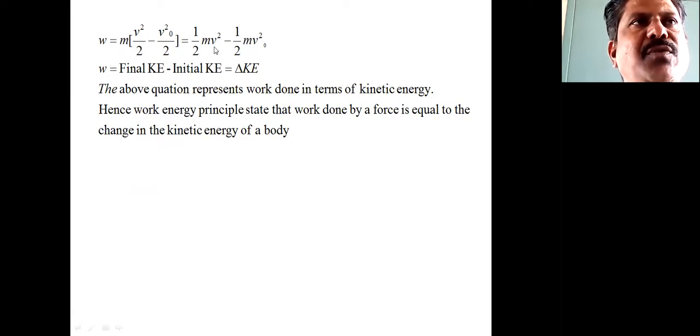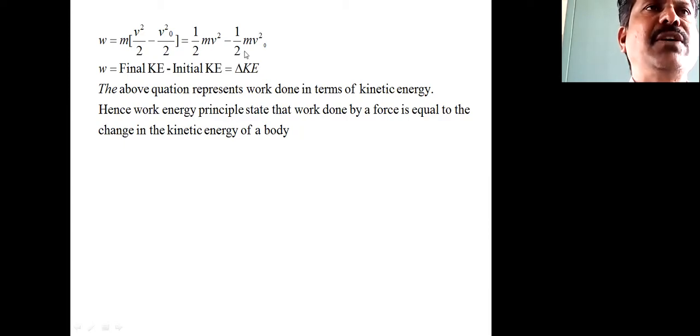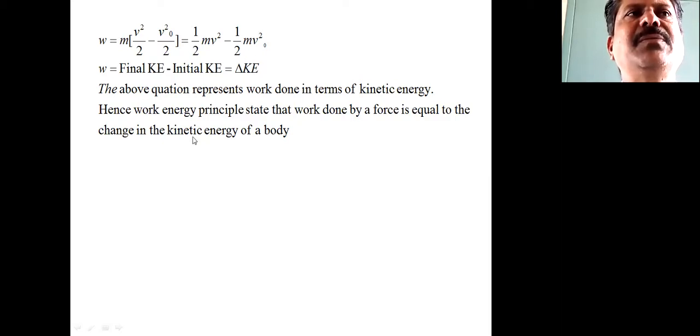Now 1 by 2 m v square is nothing but the final kinetic energy, whereas 1 by 2 m v naught square is the initial kinetic energy. The final kinetic energy minus the initial kinetic energy is designated by delta K, the change in kinetic energy. So the above equation represents what we said in the beginning for the work energy principle or theorem, in terms of kinetic energy.